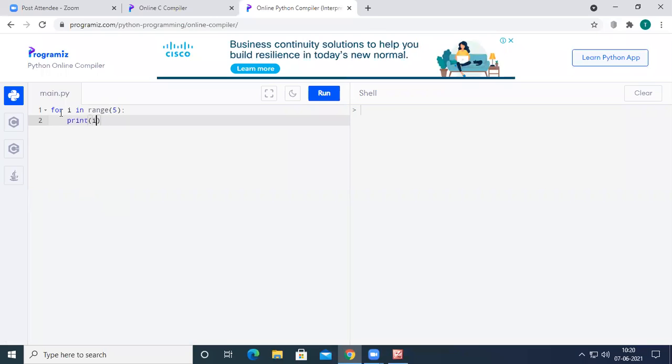Here the value of i will start from 0, and the endpoint will be n minus 1. Since we had taken 5, the endpoint will be 4, right?